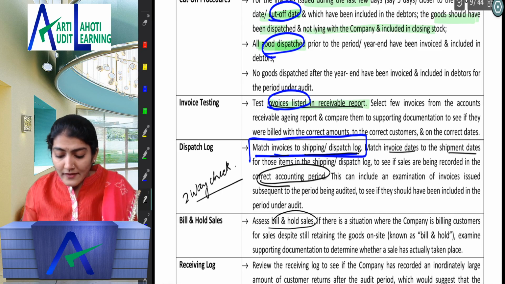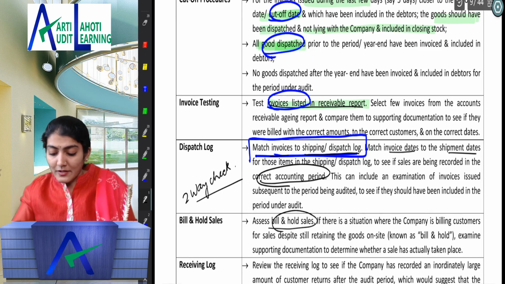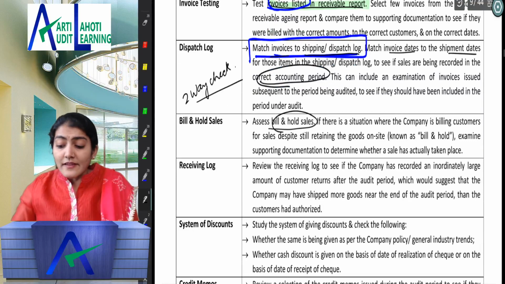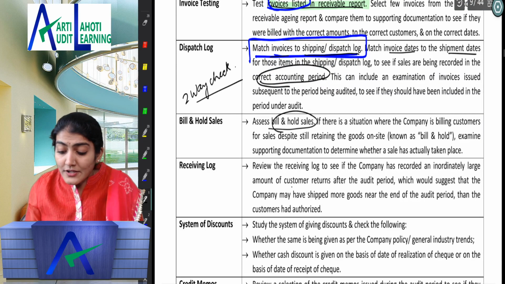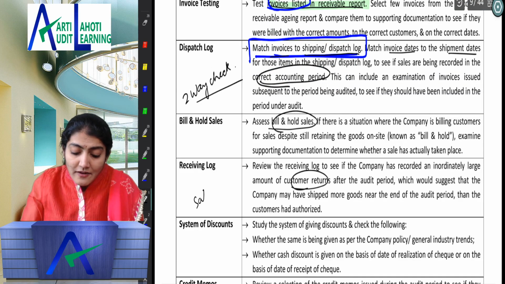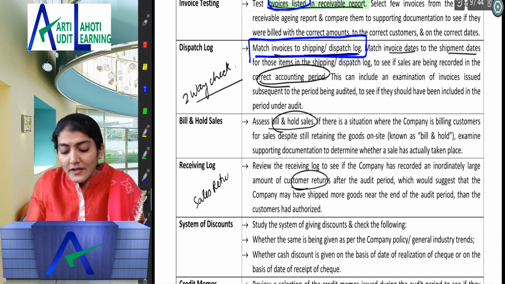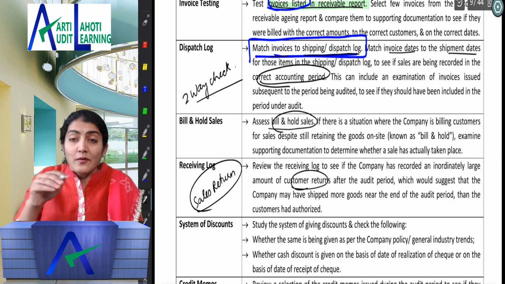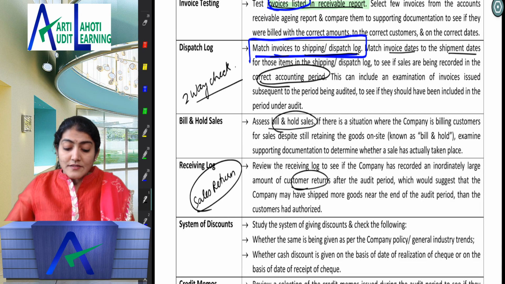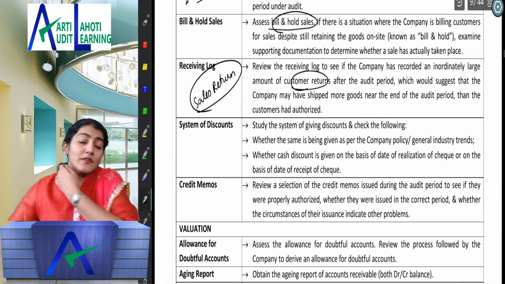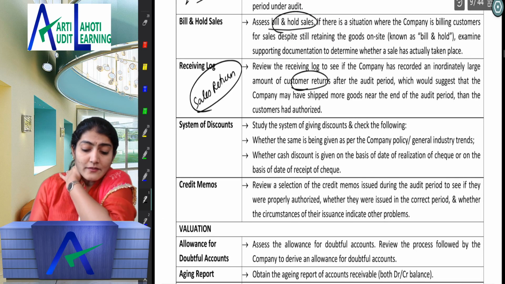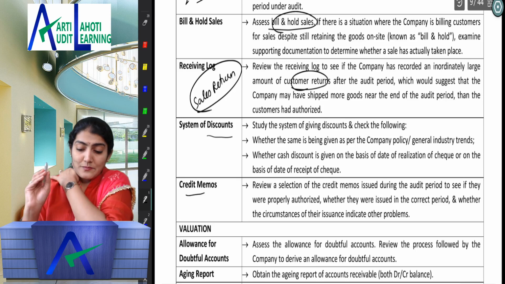Then bill and hold sales, where the custody of the goods has not yet been taken by the customer. Receiving log, right? That inordinately large amount of sales return after the period ends, so that means it could be an instance of bogus sales recorded as on the year end date, right? The system of giving discounts, any credit notes issued for the sales return, right? So then you have the discounts and the credit memos, right?